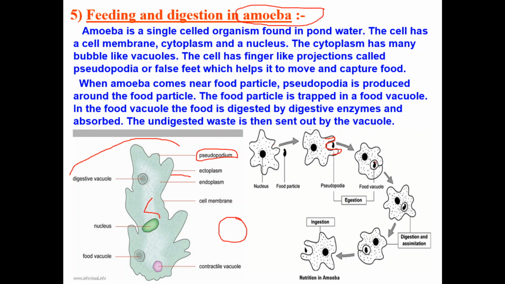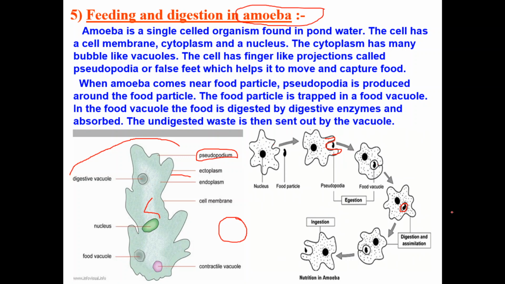Then these two finger-like structures, the pseudopodia, are closed. In the third diagram you can see these two fingers are closed. Then in the next step, the food particle is inside the body of the amoeba. This is known as the food vacuole or digestive vacuole.